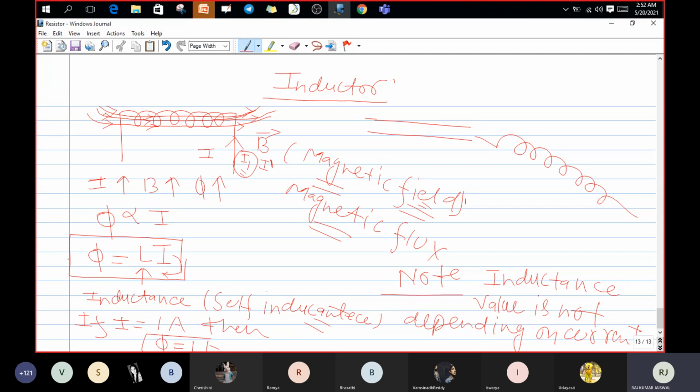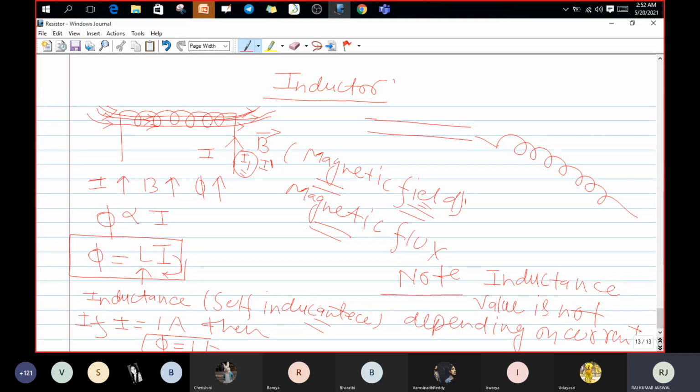Actually, you have to focus on how the formula is there, and what is the meaning of the formula. Keep in your mind that the inductor is used to oppose the flow of a changing current. You have also seen how it opposes inside the inductor itself: it makes one current, called the induced current, because of the inductance.